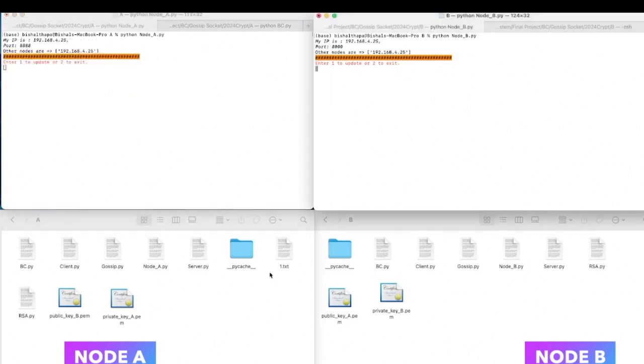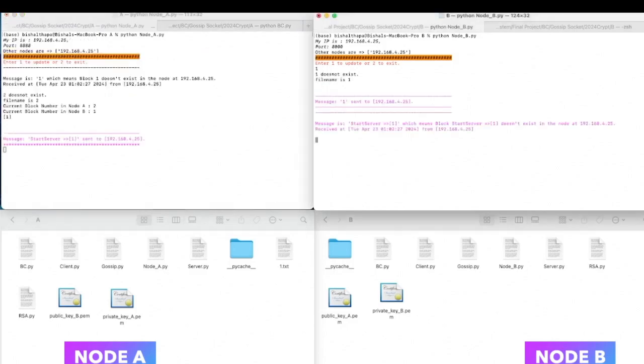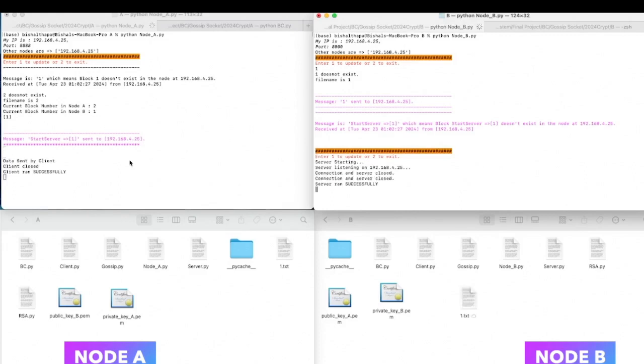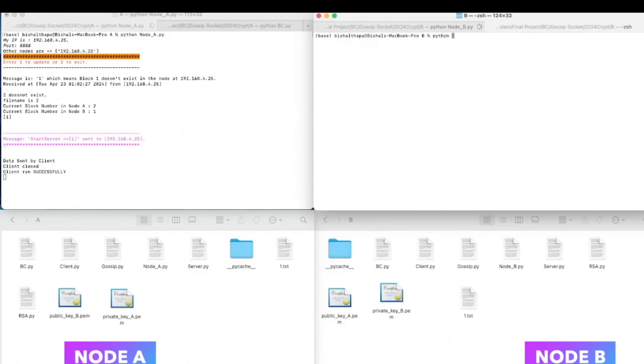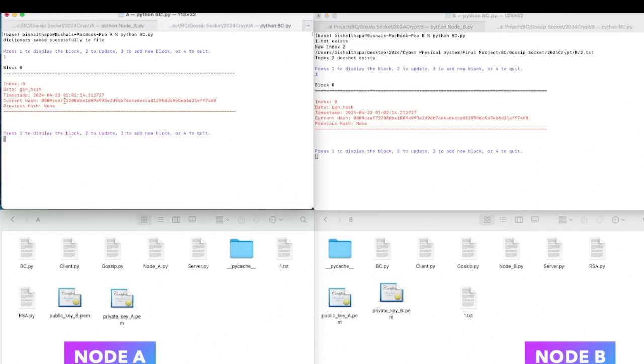I want to update this block on node B. So I'll just update it from node B by sending the UDP message, which will start the server on node B, and then node A, which will be the client, will send the data to node B. As you can see, if I run the blockchain code on node B and display the block, it would basically be the same.